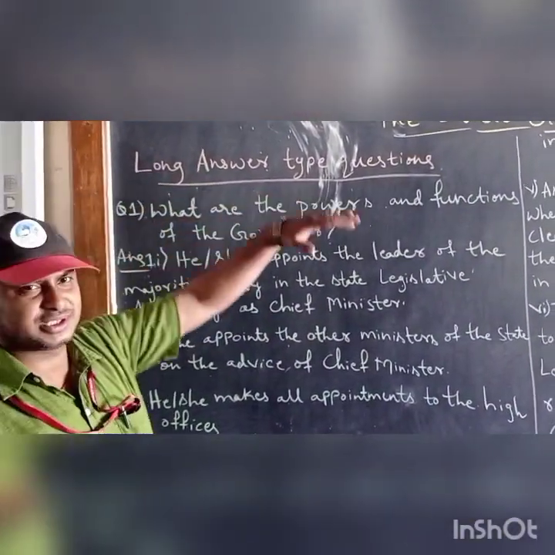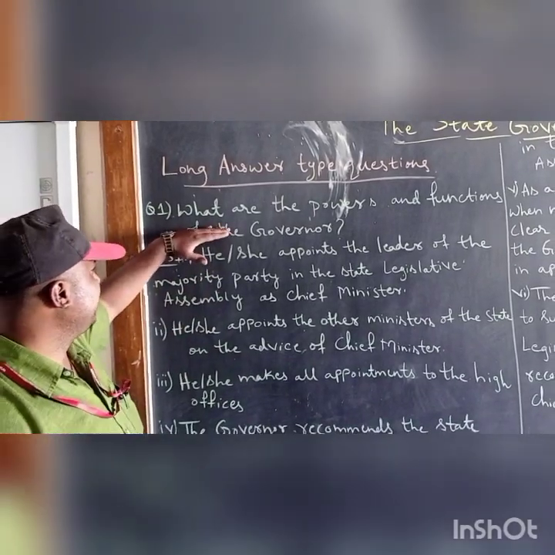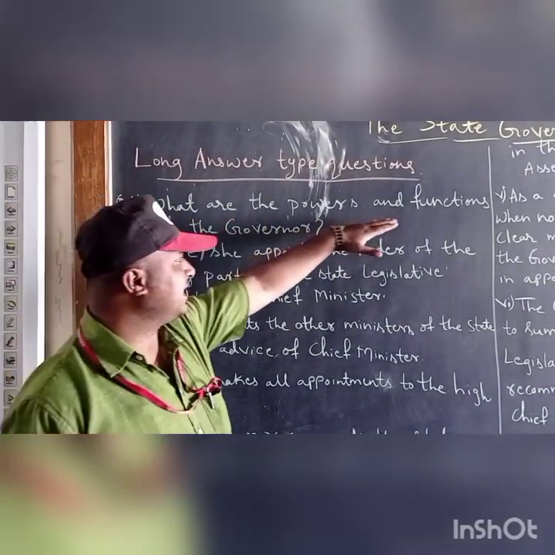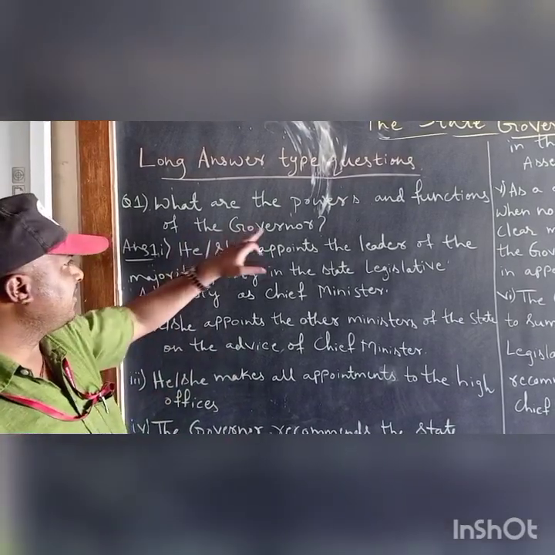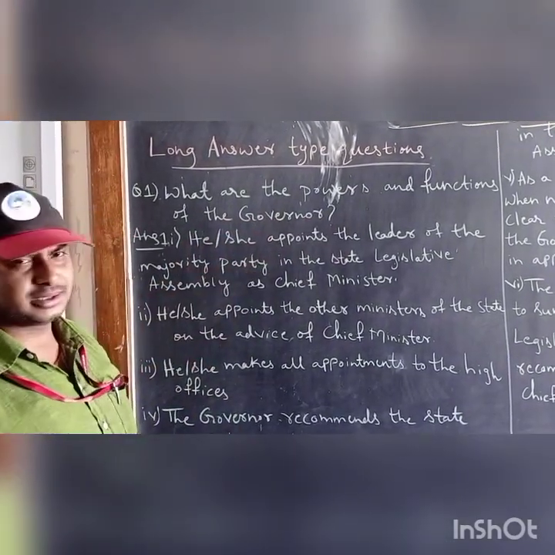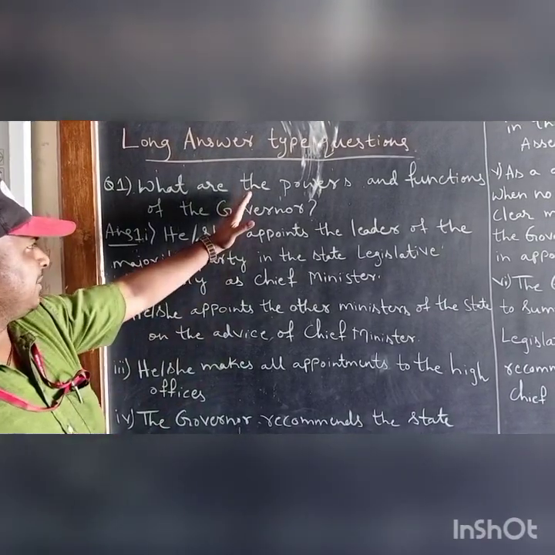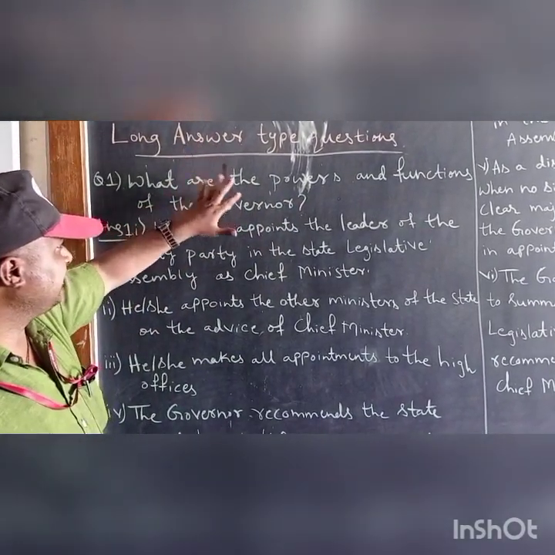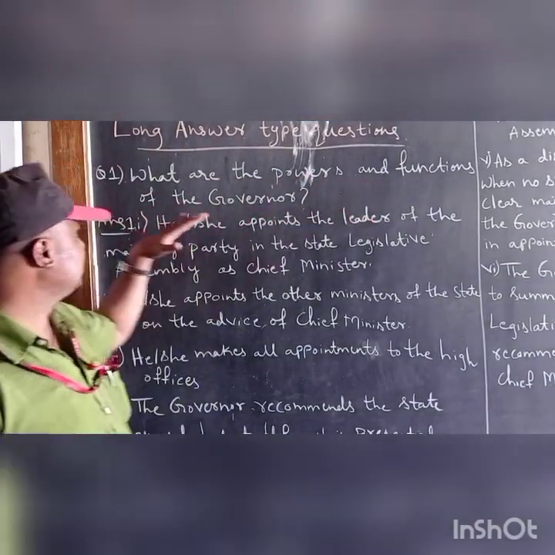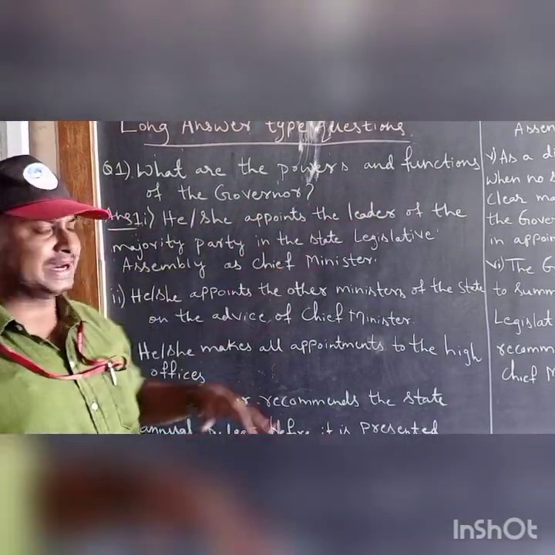See, long answer type question, how we should answer the question. They will ask, what are the powers and functions of the governor? How will you write the answer? Start from the question itself. The powers and functions of the governor are, you should write "are" and then write the points.